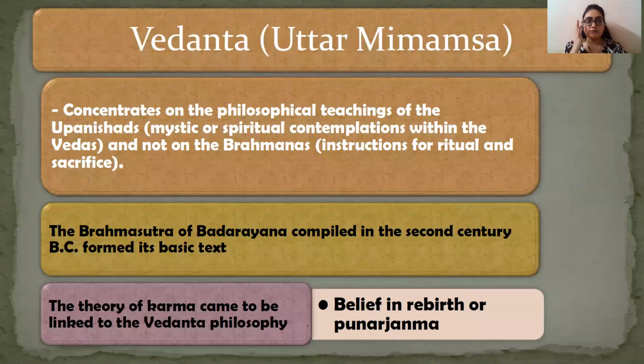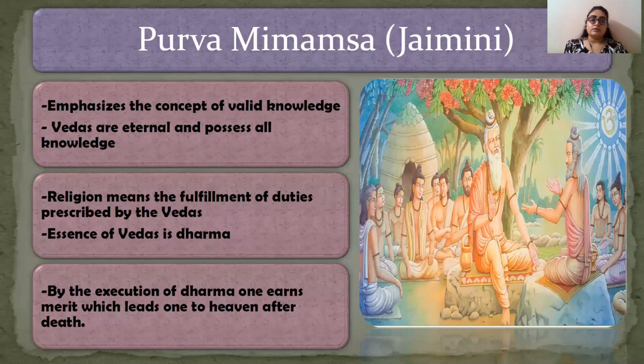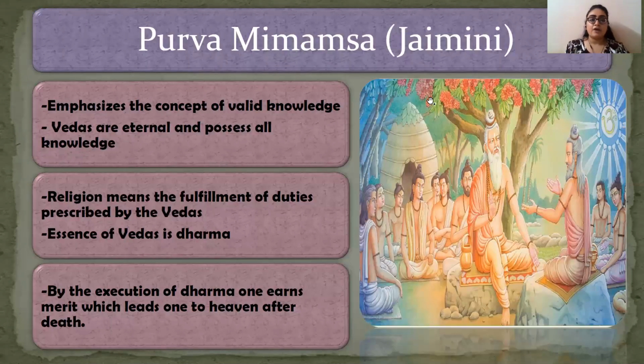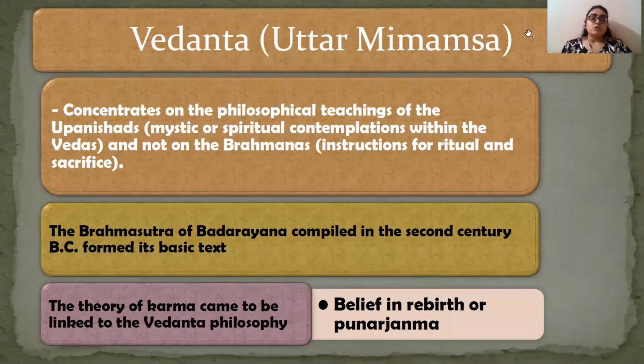Then you have the Vedanta, which is also called Uttar Mimamsa. Purva Mimamsa or simply Mimamsa, Vedanta or Uttar Mimamsa. Don't get confused between these two. Simply it is called Vedanta, but it is also called Uttar Mimamsa. And here we have Purva Mimamsa, which is also called simply Mimamsa. Now, what does Vedanta say?